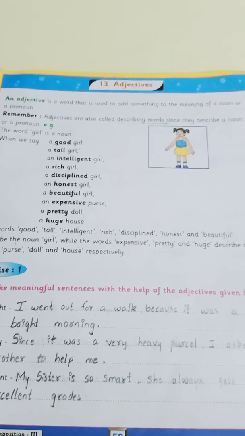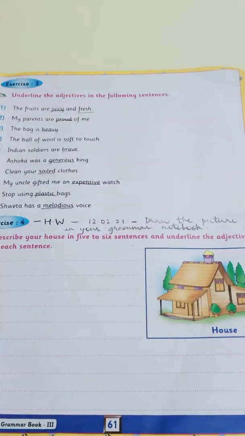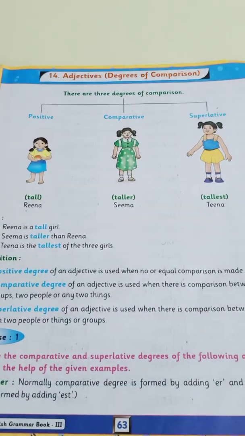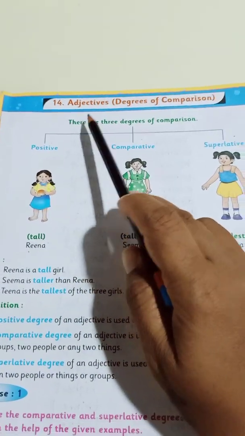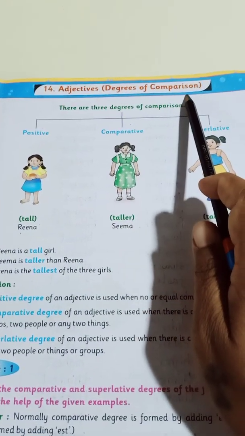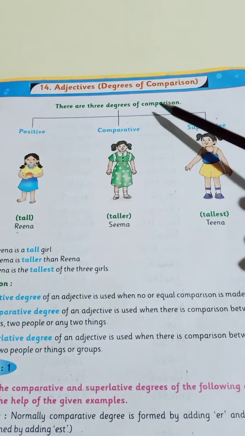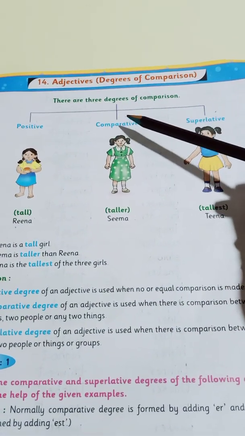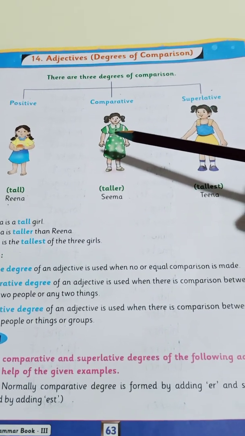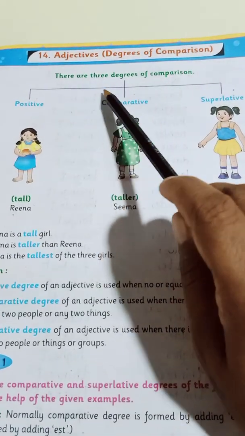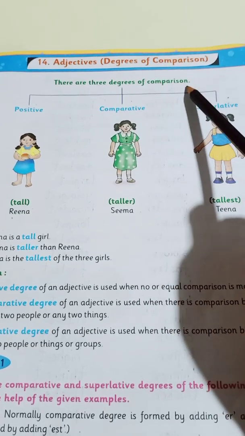So the new topic that we are going to do today, my dear students, is chapter number 14, adjectives, degrees of comparison. Now under adjectives, you need to know what the degrees of comparison are. There are 3 degrees of comparison.